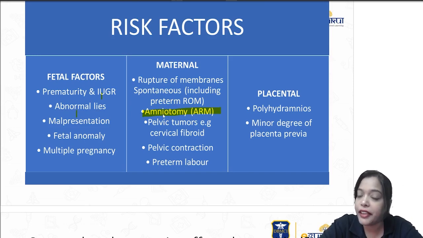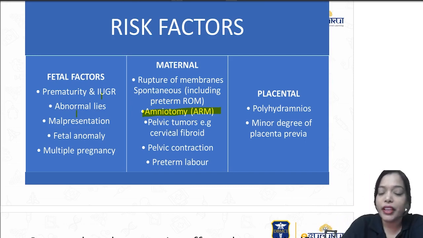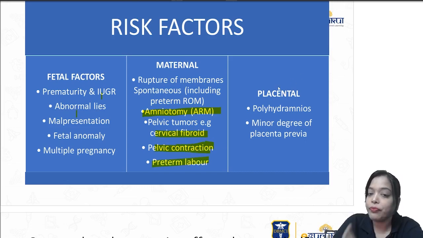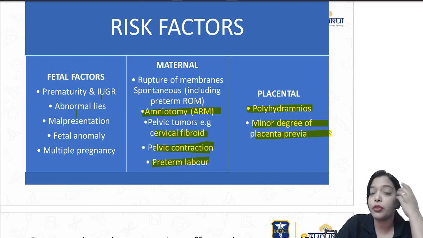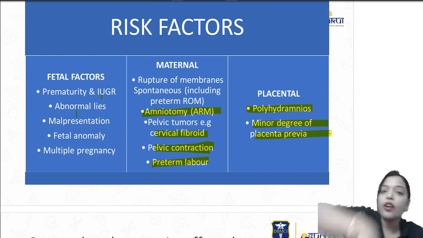Also if there are any pelvic tumors like fibroids, cervical fibroids, or a contracted pelvis, and preterm labor. Polyhydramnios and minor degree of placenta previa. In polyhydramnios, again the presenting part won't fit into the pelvis, so the cord can escape. So the basic funda is whenever the presenting part is high up and not fitting into the pelvis and there is some space, the cord will come out.